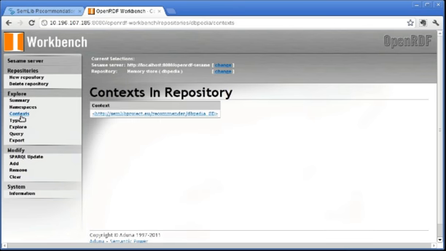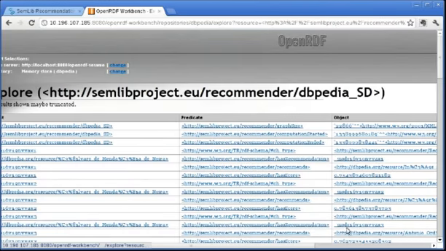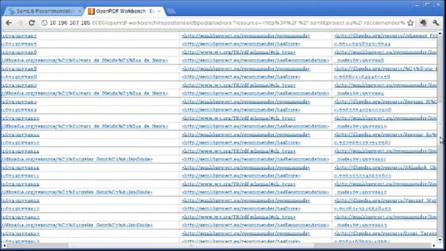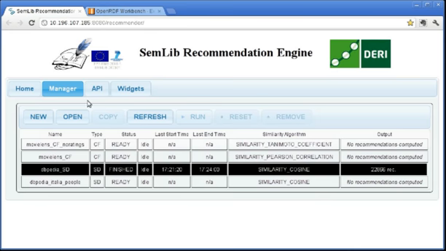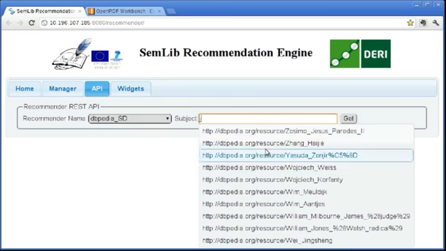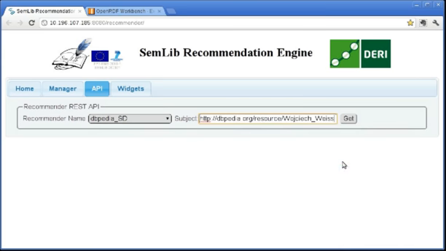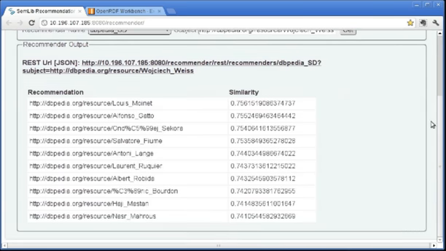These recommendations are also output to the triple store into their own graph with the same name as the recommender itself. And here again, just like collaborative filters, we can see the recommendations produced as RDF triples within the triple store. Again, we can use the REST API's user interface to query recommendations for particular subjects or items, in this case resources from dbpedia.org. So here we'll just select a random resource and find a number of other resources from dbpedia that have similarities to this one.